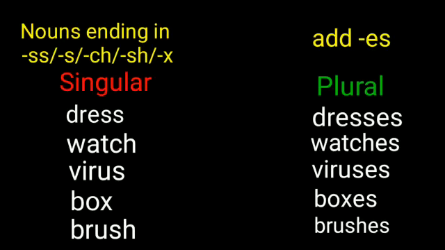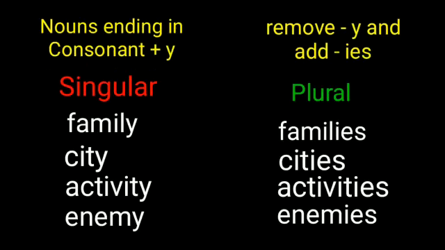So, see that nouns ending in ss or s or ch or sh or x form the plural by adding es. But what about nouns like family, city, activity, enemy, which end with a consonant and then y?